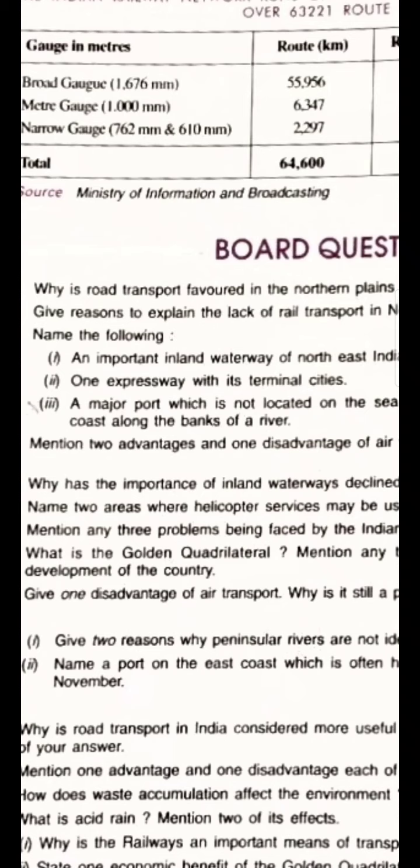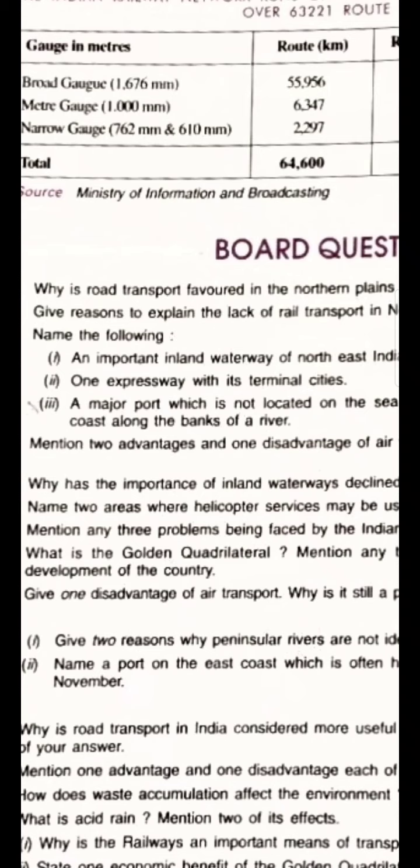Number 1, the availability of vast level land which reduces the cost of construction. Second, the region has high density of population and rich agricultural resources.